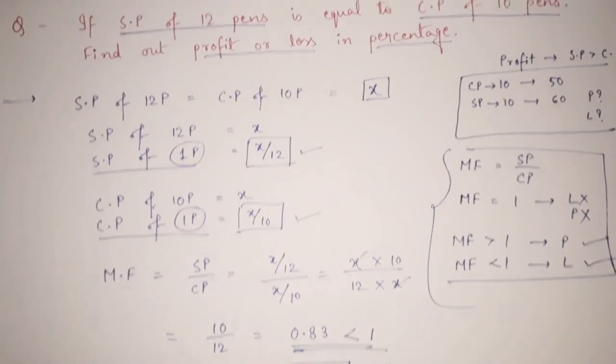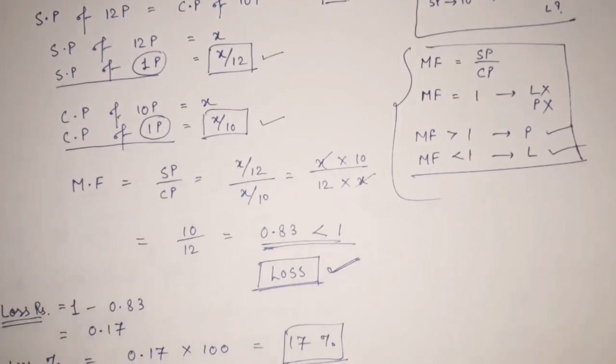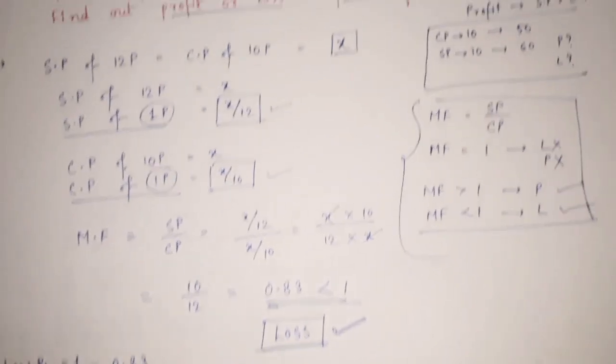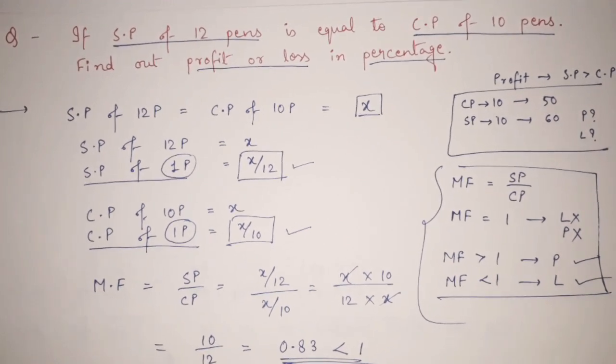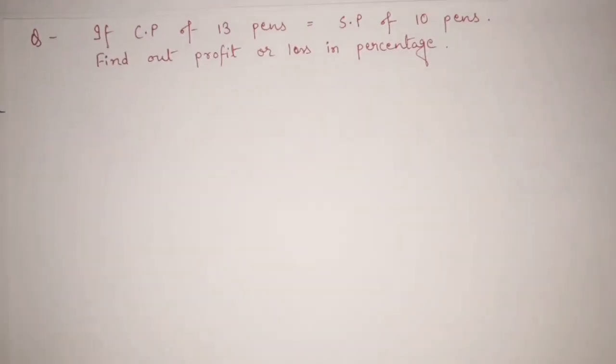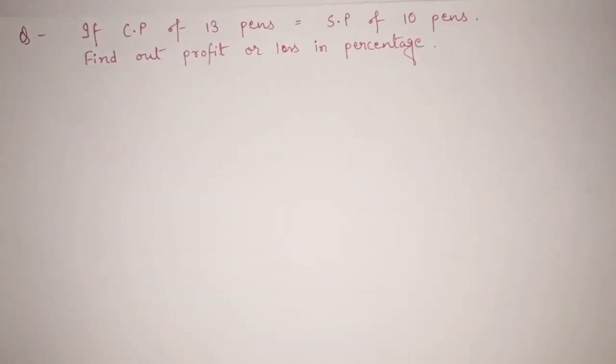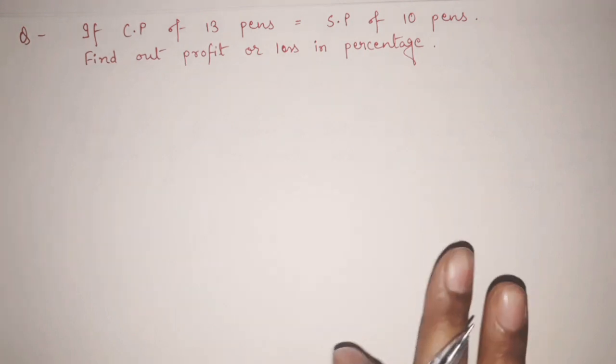Got it? So this question was very important and very helpful. If you understood this whole flow properly, you will easily be able to answer such questions in very little time. So see, as it is very important, I am going to show you one more example with the help of the same logic. So here is the example. If CP of 13 pens equals SP of... see, in the previous question we got a 17% loss.